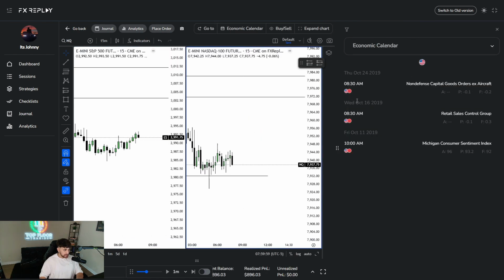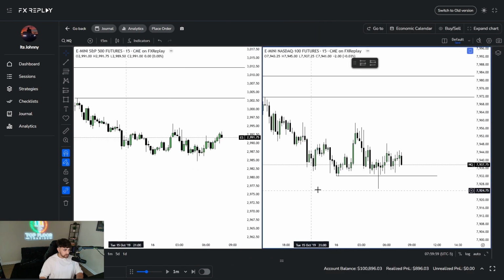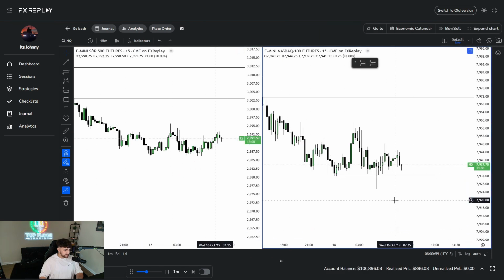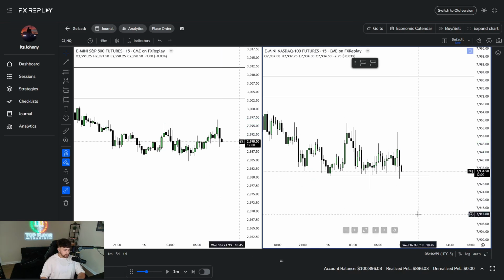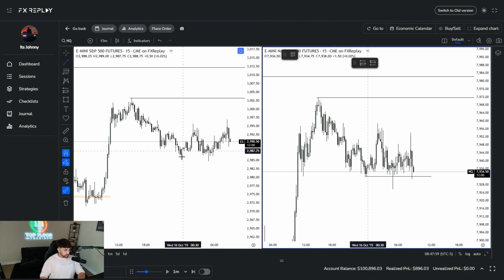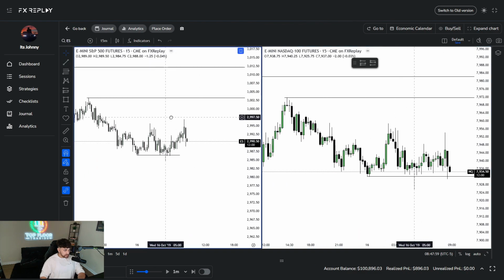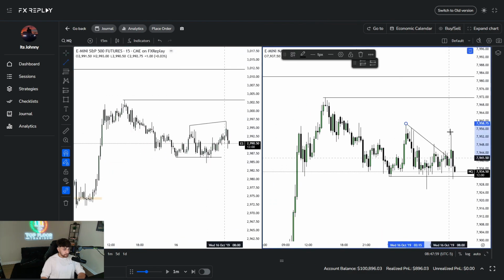And we have 8:30 news. So let's go ahead and see what 8:30 does. Let's fast forward this, 8 o'clock. Let's see what 8:30 does. So this is 8:30 right here. Go ahead and pause this. So nice sweep on both assets here. SMT at the highs right here, right there.